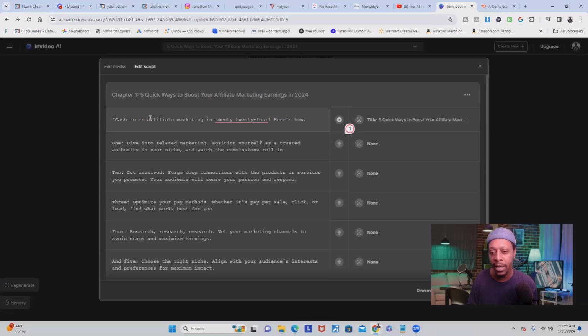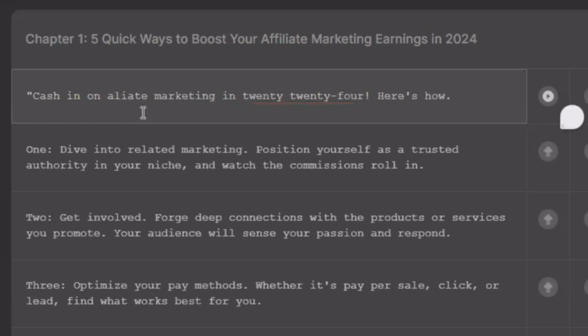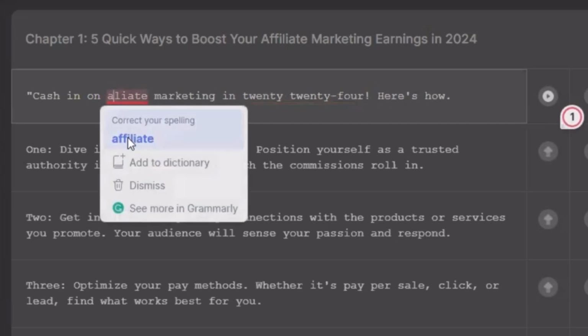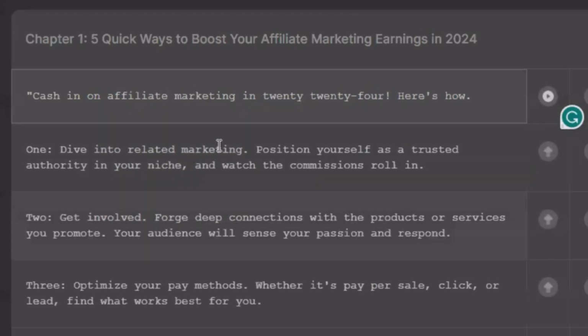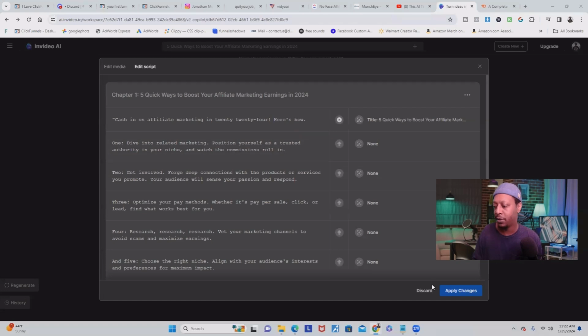All you would do is just act as if you're typing on your regular computer on a doc or anything. So you can highlight this. Say, for example, I just wanted to change that right there. I'm going to put it back, but all you would do is erase and just add in or take out what you want. So I'm just going to put that back. And if everything looks good, all you have to do is click on apply changes.